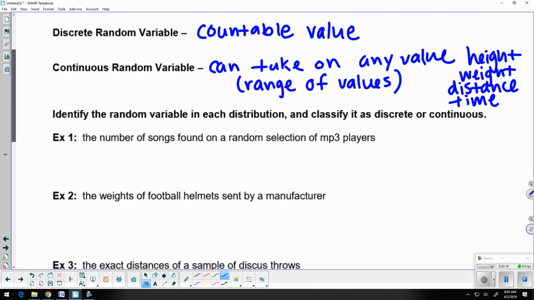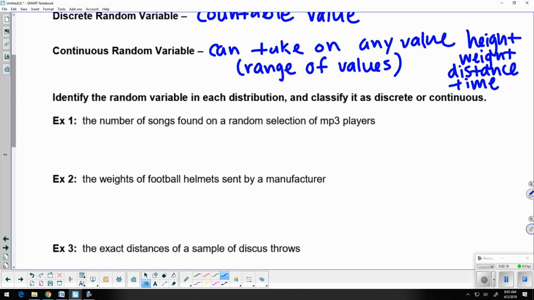So we have to identify down below here if each one is either discrete or continuous. So when I'm asking myself, is it discrete? Basically, I'm asking, can I count this? If you can count it, then it's discrete. If you can't count it, then it's going to be continuous. If it's something more measurable, I could say too, that would be continuous. So if we're talking about the number of songs found on a random selection of MP3 players, is that something that we can count, the number of songs? Yes, it is. That'd definitely be discrete.